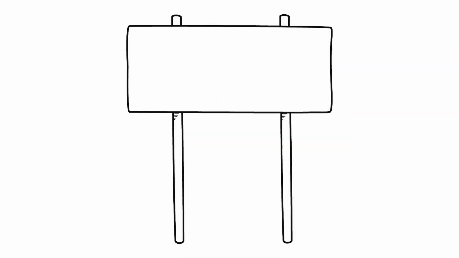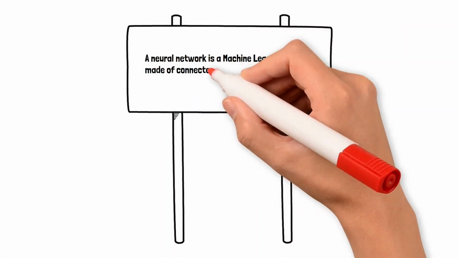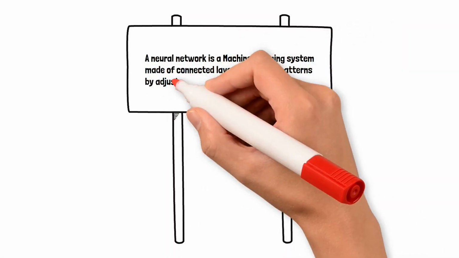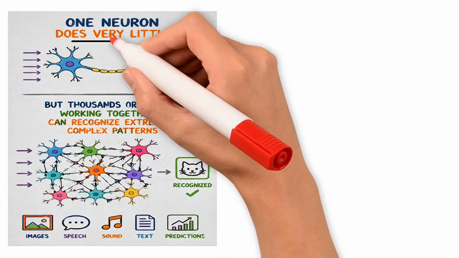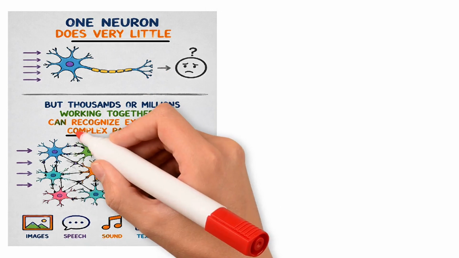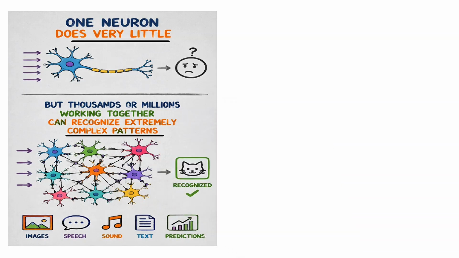So, in one simple line, a neural network is a machine learning system made of connected layers that learn patterns by adjusting the strength of their connections. One neuron does very little, but thousands or millions working together can recognize extremely complex patterns.